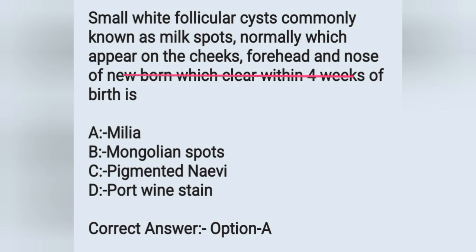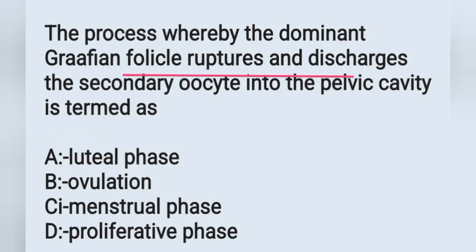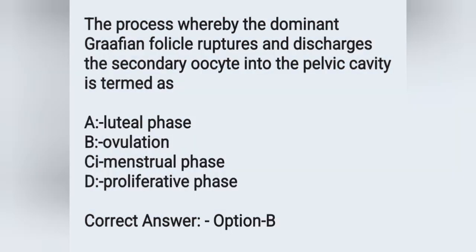And the next question, the process whereby the dominant graafian follicle ruptures and discharges the secondary oocyte into the pelvic cavity is termed as? Options: Option A, luteal phase. Option B, ovulation. Option C, menstrual phase. Option D, proliferative phase. The graafian follicle rupturing and discharging the secondary oocyte into the pelvic cavity is known as ovulation. Option B is the correct answer.